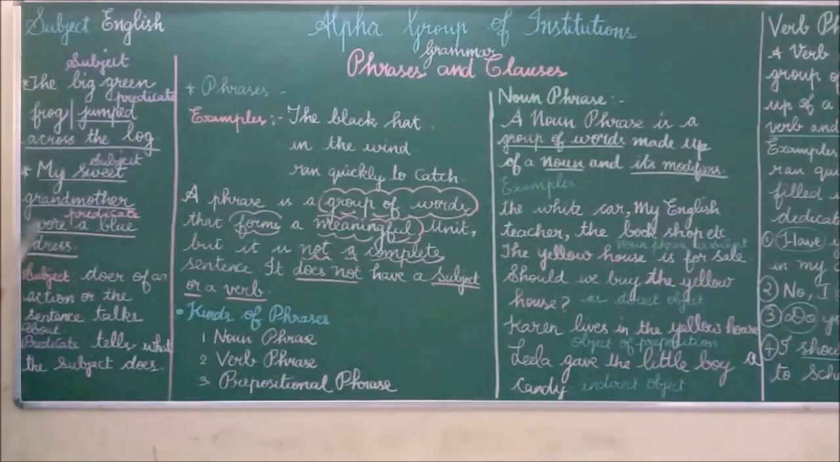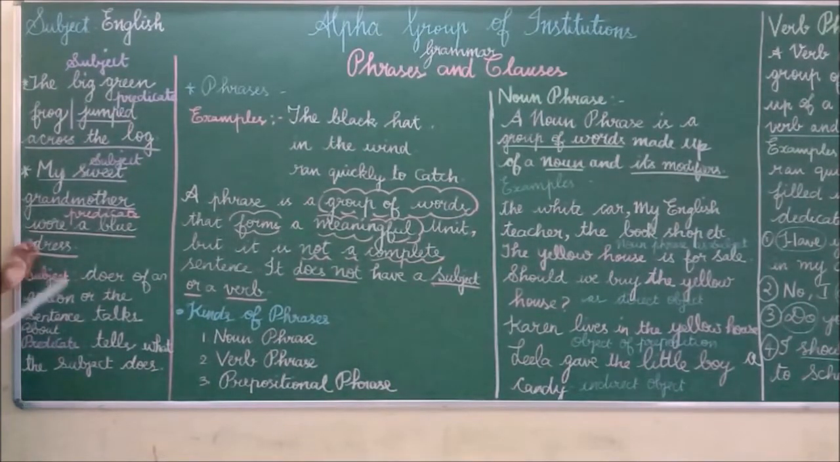Compare these two sentences. Here, the big green frog is the subject. The rest of the sentence is the predicate. Here, my sweet grandmother is the subject. The rest of the sentence is the predicate. Apart from the subject, whatever is in the sentence is the predicate. Now we see what is meant by subject and predicate.